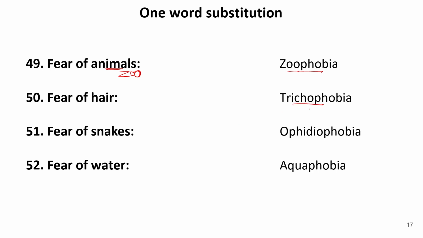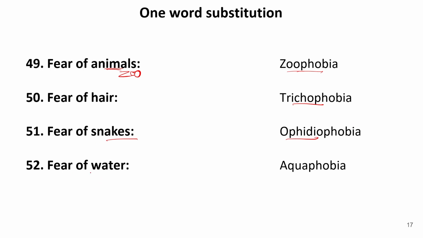Also, sometimes you must have seen people, when somebody sees fallen hair on the floor, he might get fear. So this is known as fear of hair. Now fear of snakes. So this is known as ophidiophobia, because snakes are also known as ophidio. So ophidio is a root word for snakes.